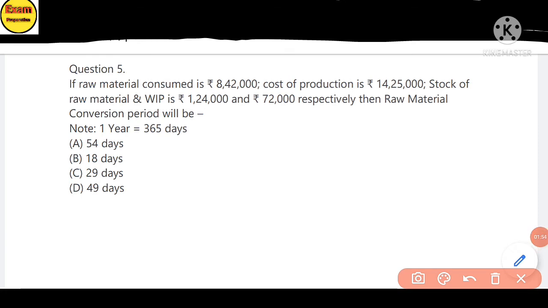Question 5. If raw material consumed is rupees 8,42,000, cost of production is 14,25,000, and stock of raw material and work in progress is 1,24,000 and 72,000 respectively, then the raw material conversion period will be, taking 1 year as 365 days? You have to remember the raw material conversion period formula is average stock of raw material divided by raw material consumed.